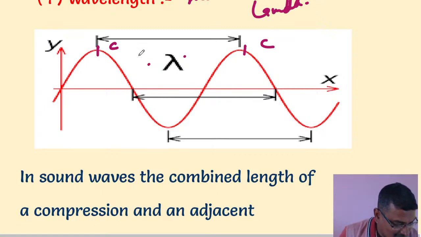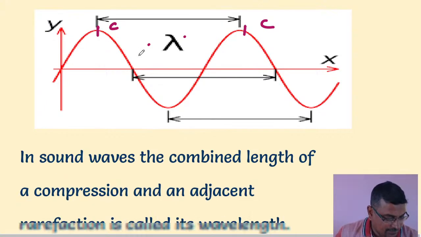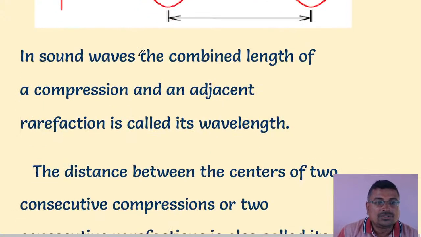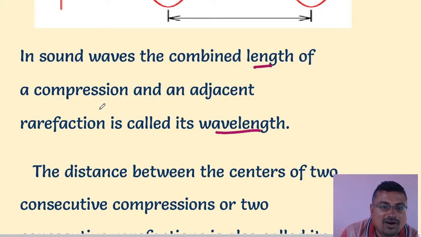Hope you understand this. In sound waves, the combined length of a compression and an adjacent rarefaction is called the wavelength.